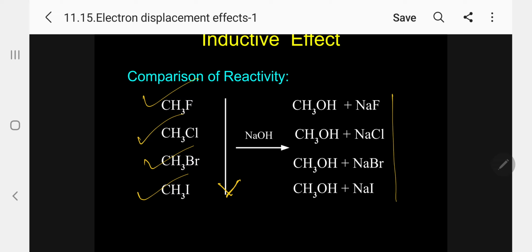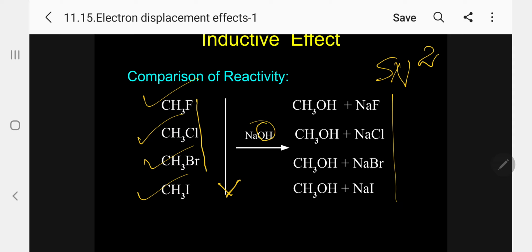The reason is that it is a substitution reaction, the SN2 reaction mechanism, which we are going to study later. It is based on the electronegativity of the atom. If electronegativity is higher, removal will be difficult, so it cannot be easily substituted by OH minus.